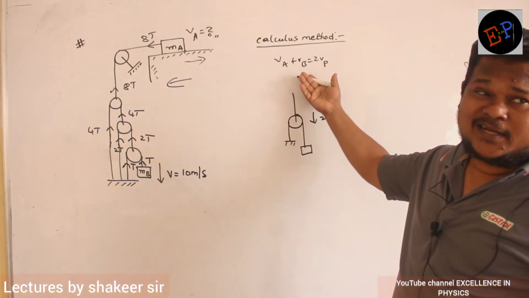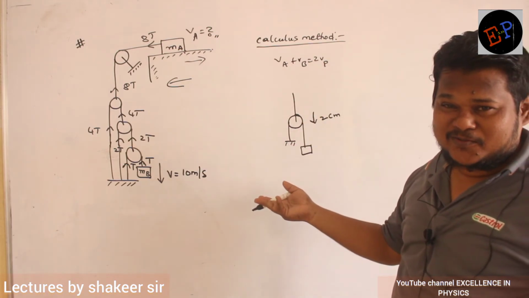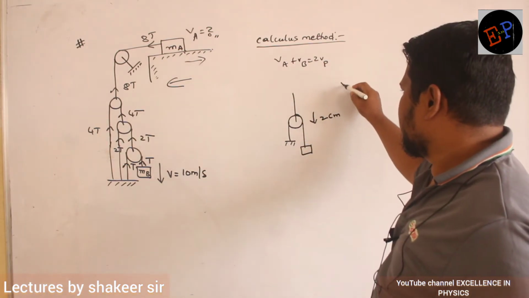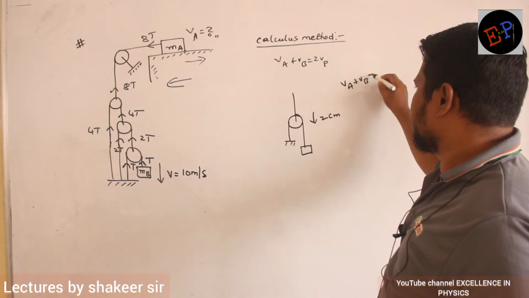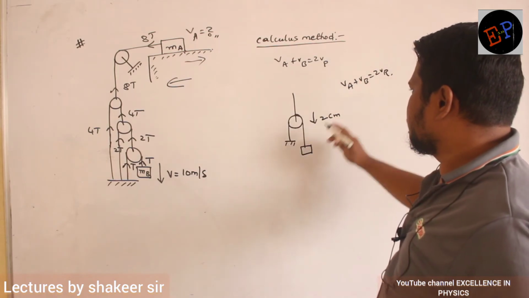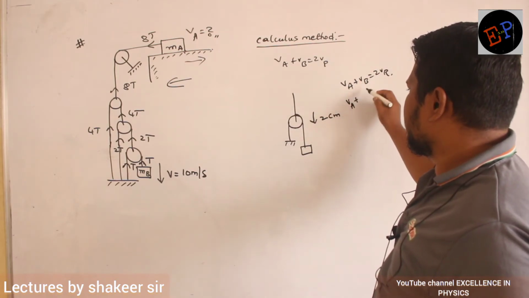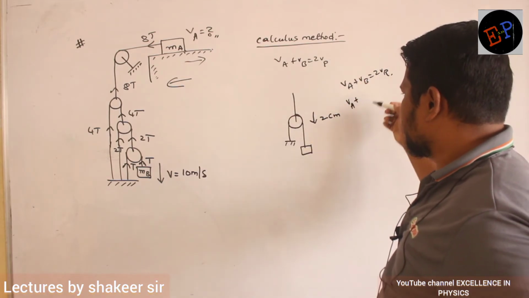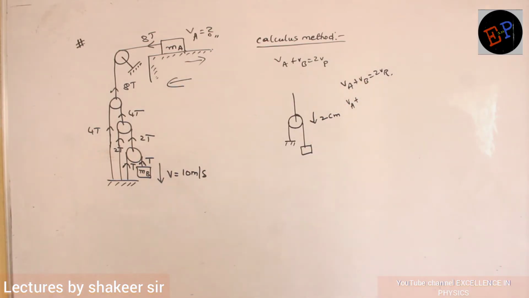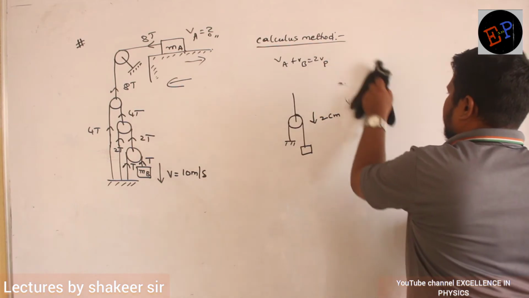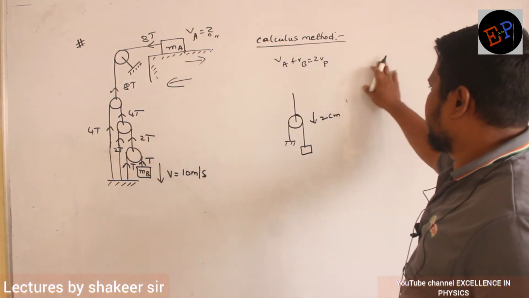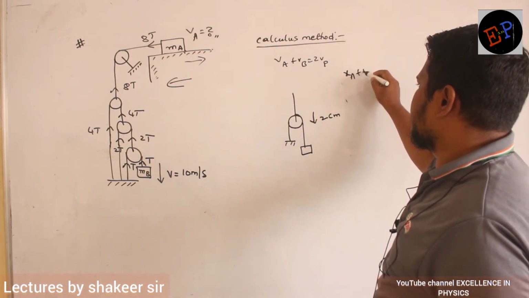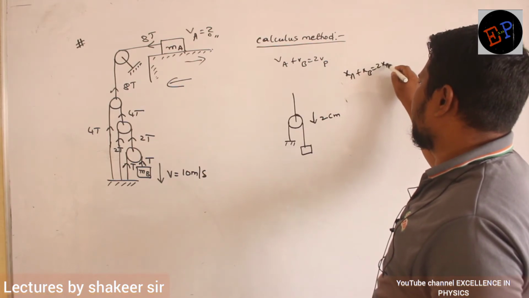Already apply this: VA plus VB is equal to 2VP. Clear? So VA plus VB is equal to 2VP. Let us take this as Va. Va velocity I don't know, or he is asking a question on displacement, so instead of Va I will write Xa. So Xa plus Xb is equal to 2Xp.